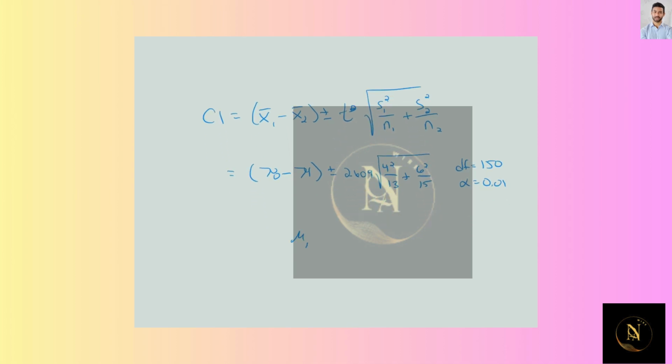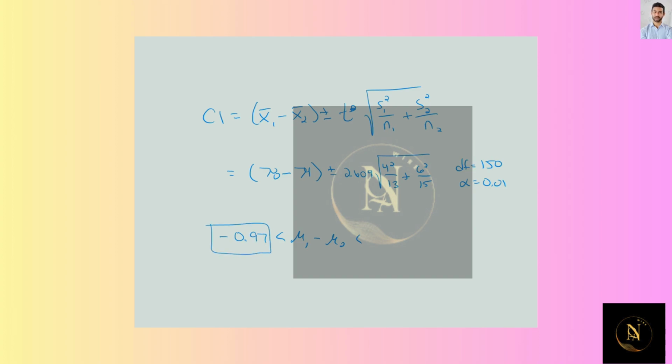So for the 99% confidence interval of the difference of the population means, to two decimal places, we would calculate first the difference. So 78 minus 74 is 4, minus 2.609 times the square root of 4 squared over 13 plus 6 squared over 15, and that would be negative 0.97.